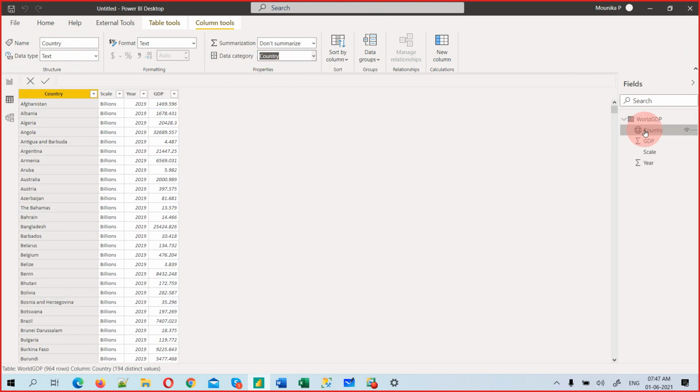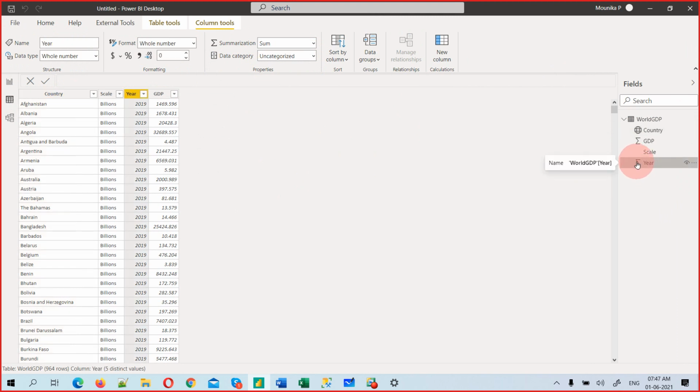Okay, so now you see the globe. So we are telling Power BI that it is a country column. I'll tell you why. Now you see here, there's a symbol called lambda. We call this a lambda or sigma. What is a sigma?